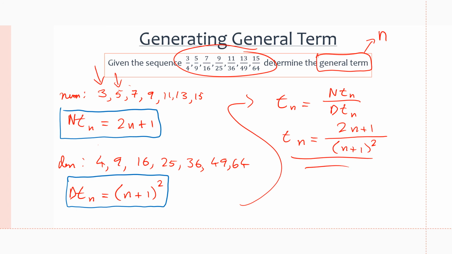And if we plug in any number to find any of the terms, for example, let's say we want the 1, 2, 3, 4, 5th term. So if we plug in 5, we will get 2 times 5 plus 1 all over 5 plus 1 squared. 2 times 5 is going to give us 10 plus 1 is going to give us 11 all over 5 plus 1 is 6. 6 squared is 36. Right? And that's going to be our 5th term of our sequence. And we can see that this general term works, and we can move on.